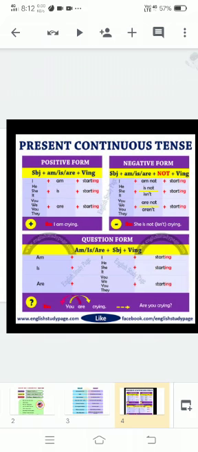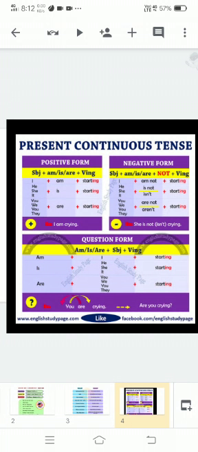And then we have our question form. In interrogative, how do we use it? This is formed by placing is, am, are before the subject, like am, is, are plus subject plus verb first form plus ing, like am I starting.